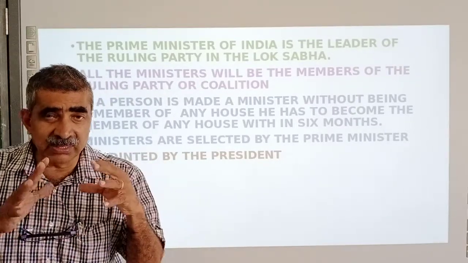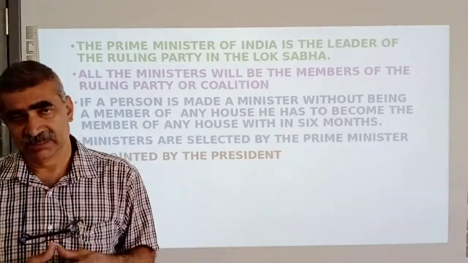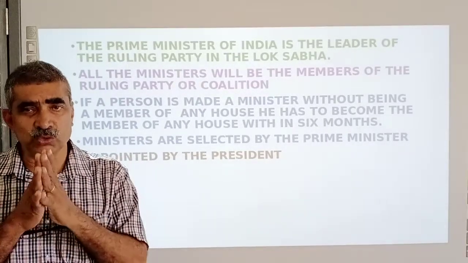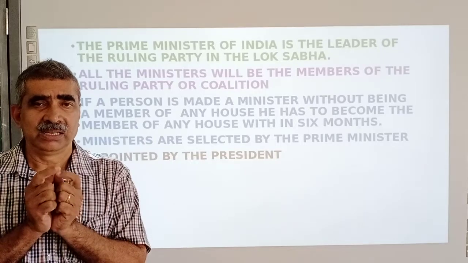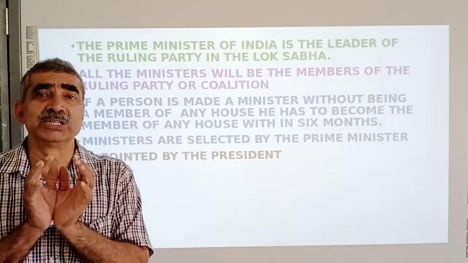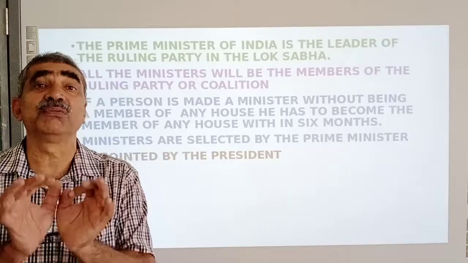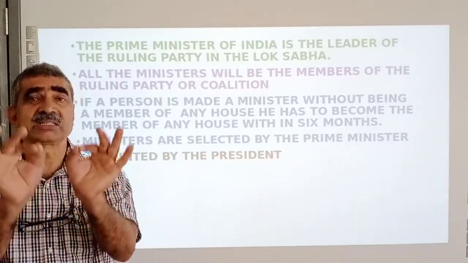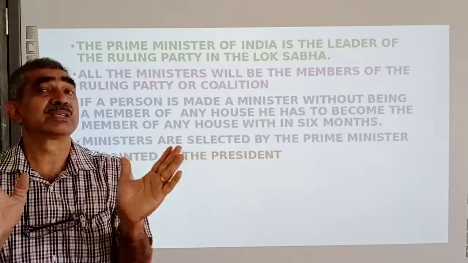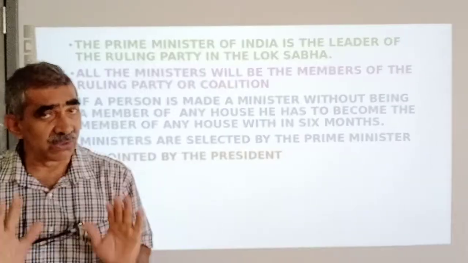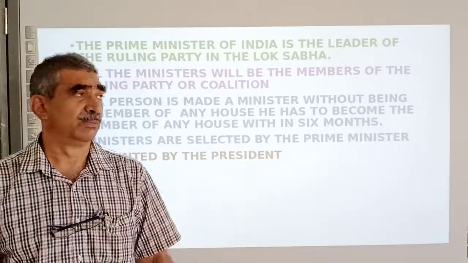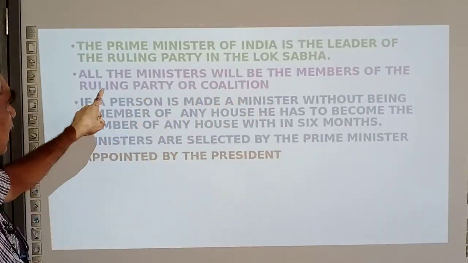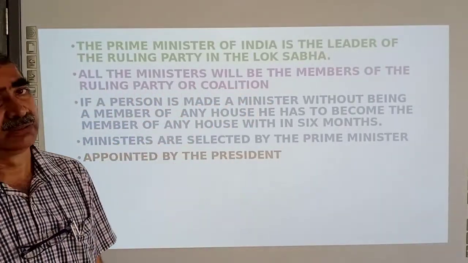So the leader of the government should be elected by a majority of members of Lok Sabha. Lok Sabha should say he is our leader. He can be a member of any house, of Rajya Sabha or of Lok Sabha. All the ministers will be members of the ruling party or coalition.